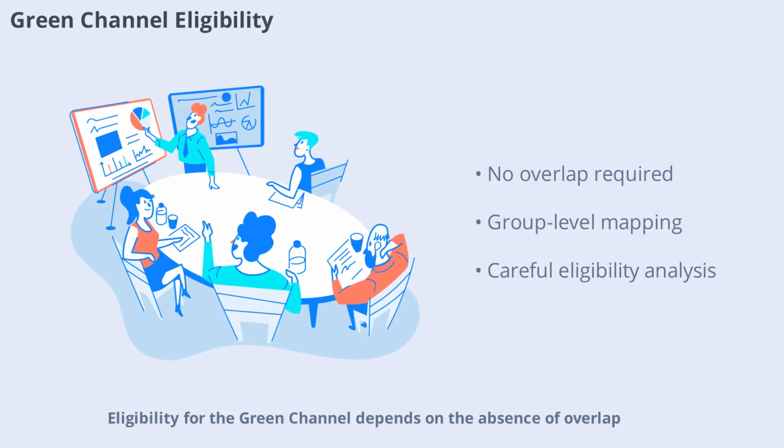Eligibility for the green channel depends on the absence of overlap. Parties must not produce or supply identical products, operate at different supply chain levels, or offer complementary services. The CCI requires mapping overlaps at the group level, not just between immediate parties. This ensures that group-level competition concerns are not overlooked. Proper eligibility analysis is essential for claiming green channel approval.